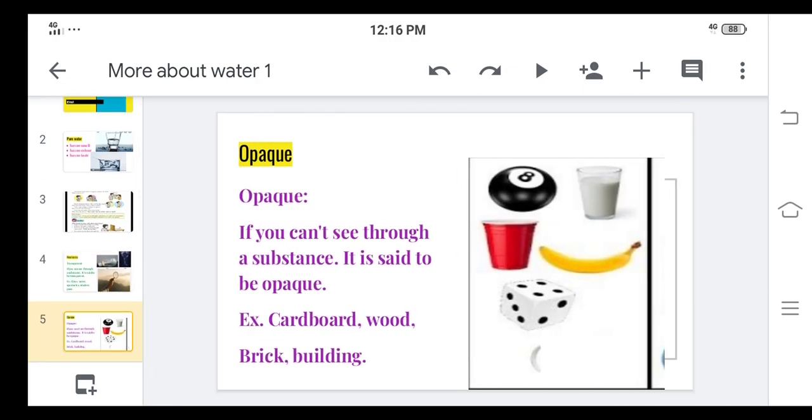Next is opaque. Opaque means if you can't see through a substance, it is said to be opaque. Now as I have told you in that experiment, if you are holding cardboard in front of the candle, you are unable to see the candle. So that's why cardboard is called opaque. In the same way, wood, brick, building, and the examples which have been given here, banana, dice, the glass full of milk, colored glass, ball, these are also examples of opaque.